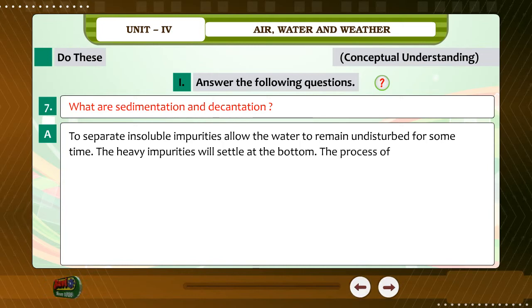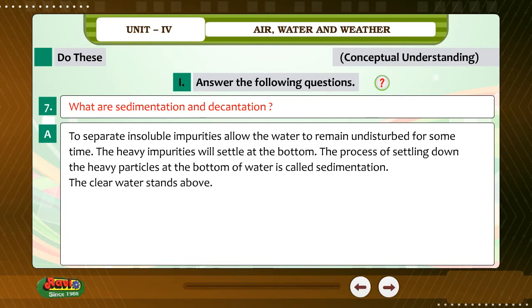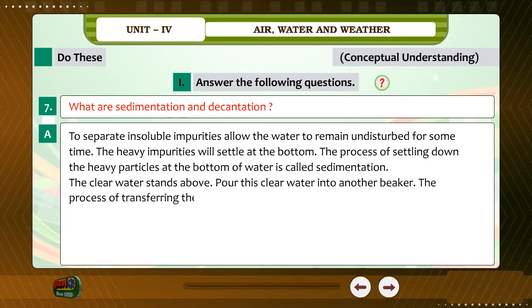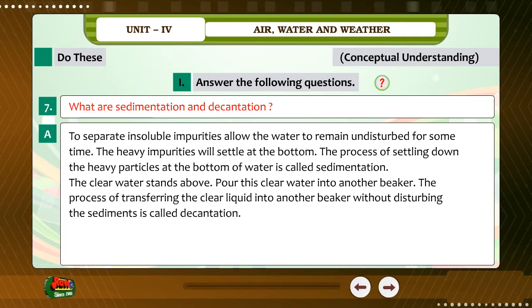The process of settling down the heavy particles at the bottom of water is called sedimentation. The clear water stands above. Pour this clear water into another beaker. The process of transferring the clear liquid into another beaker without disturbing the sediments is called decantation.